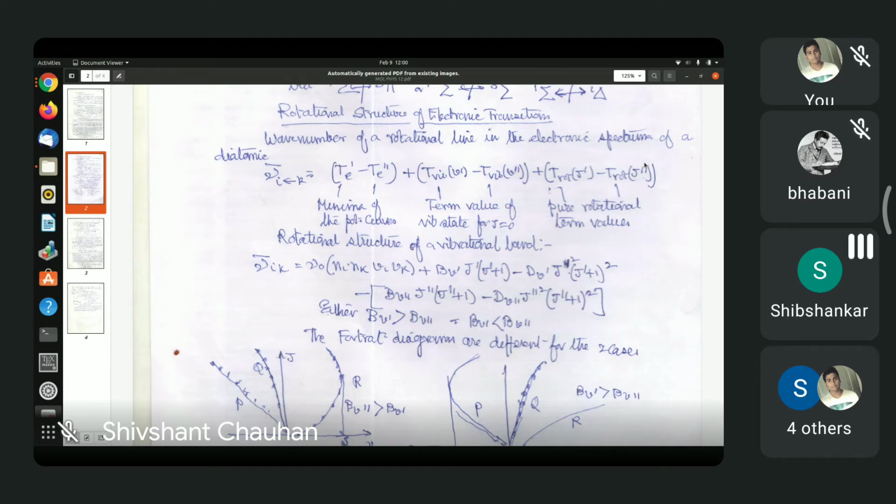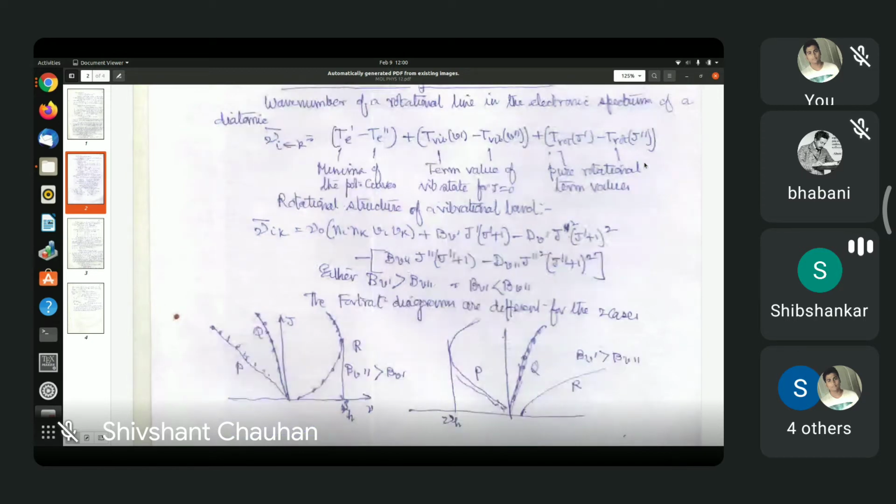But leave out all the J_i's, erase them, and you get nu_Ik bar equal to nu_0. That means nu_0 is the frequency of a hypothetical line which gives the transition from J double prime equal to 0 to J prime equal to 0. If you put J double prime equal to 0 and J prime equal to 0, we get nu_Ik equal to nu_0. But of course, 0 to 0 transition is not allowed. So in the central portion, there is a gap.